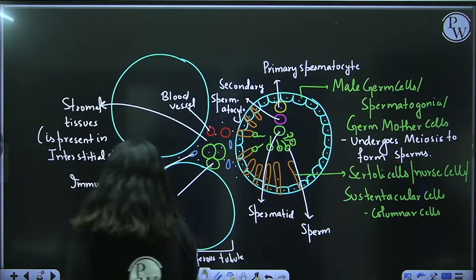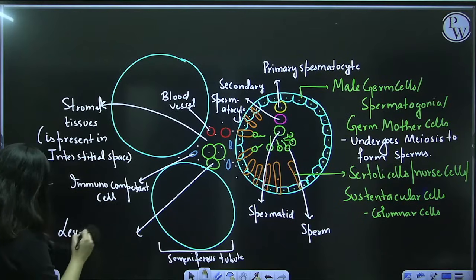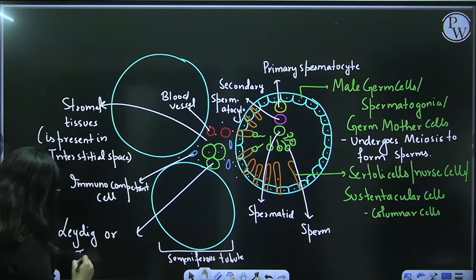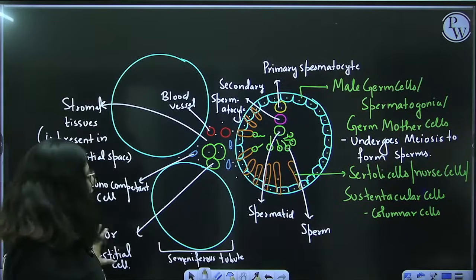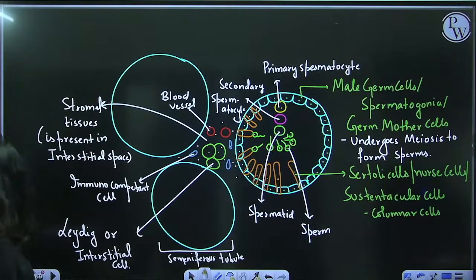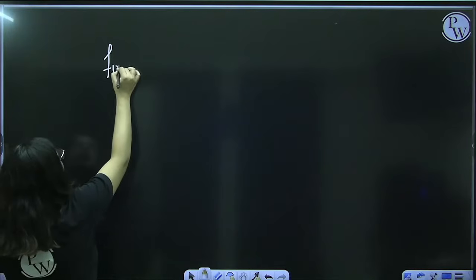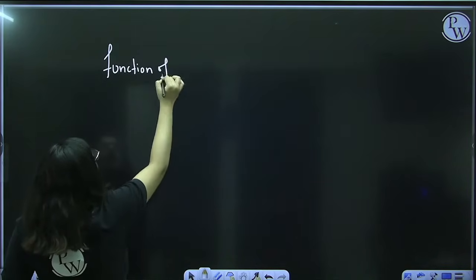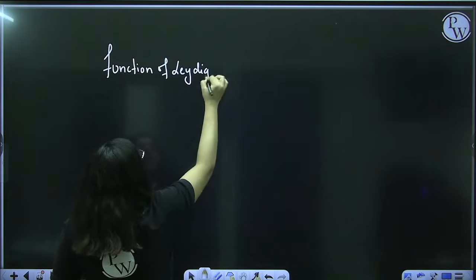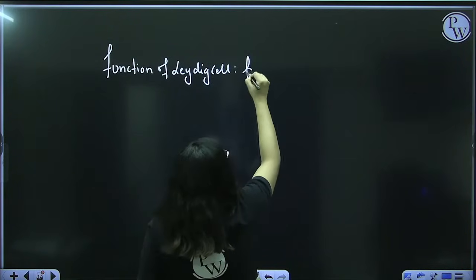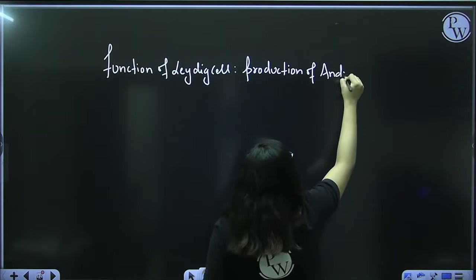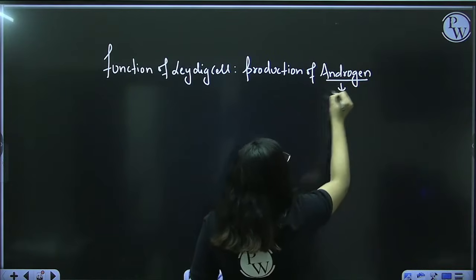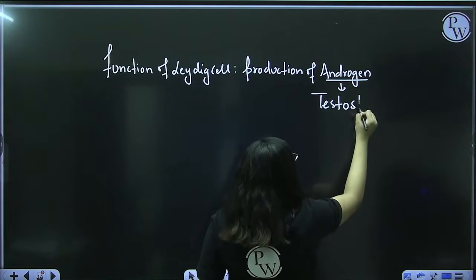And then this important cell known as Leydig or interstitial cell. Now, what is the function of Leydig or interstitial cell? Let's do that. Function of Leydig cell. It has only one function to perform, guys, and that's quite important. Production of androgen. What is androgen? Hormone. Which hormone? Testosterone.